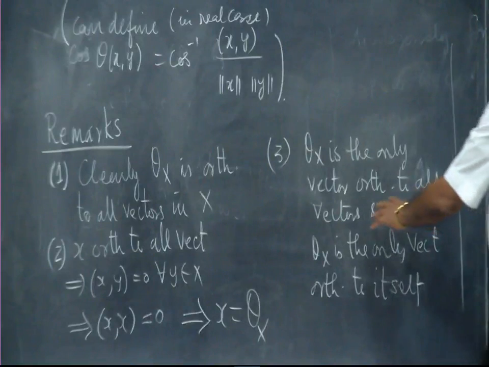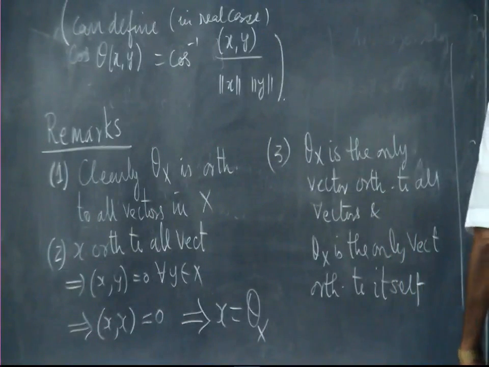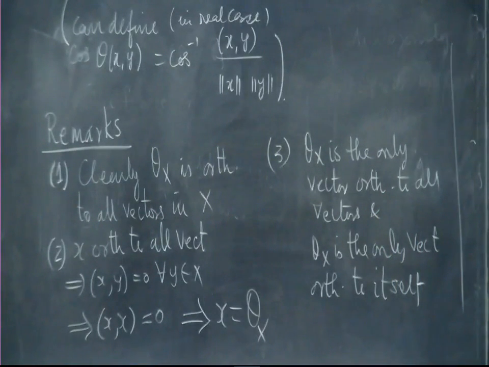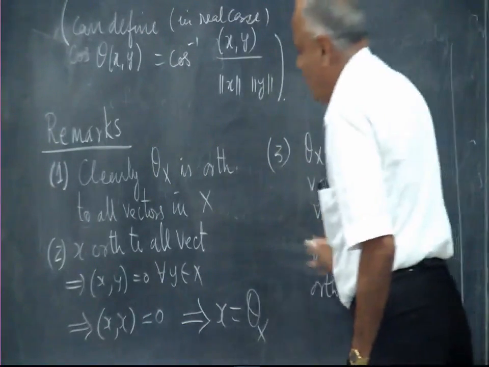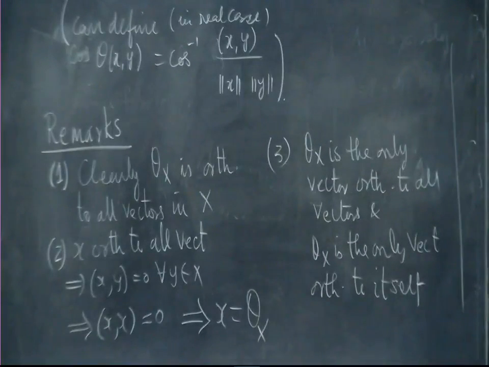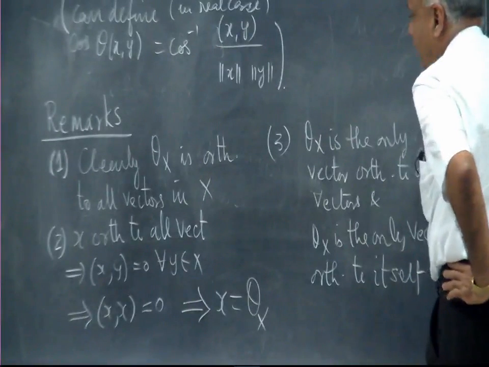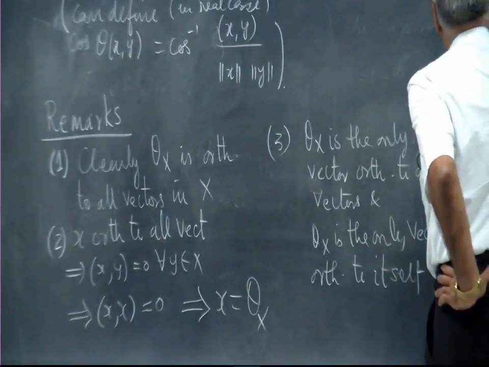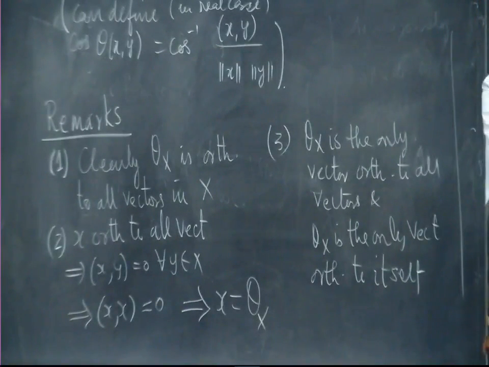So many times this criterion is used to conclude that something is the 0 vector. Okay, so these are three innocuous looking remarks which I will keep, and the next observation is just the Pythagoras theorem in the general setting.